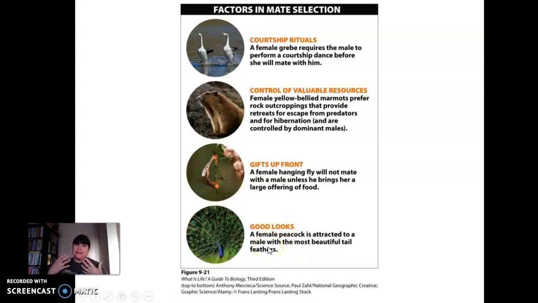And in reality, we see that there's an evolutionary link to that, because if you have beautiful feathers, first of all, you're attracting predators again. So if you can have beautiful feathers and still stay alive, wow, you're pretty strong. To create beautiful feathers, that means you're getting a lot of resources, you're getting a lot of food. Again, strength. And the females will mate with those males because this idea, and again, of course, this is all subconscious, right? They want to have babies that can survive also, right? So that idea of survival of the fittest.